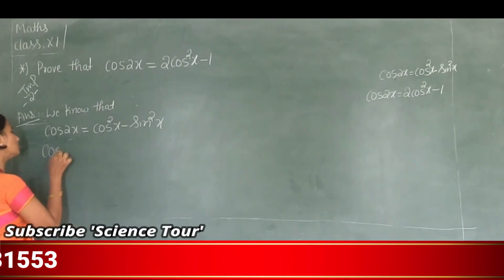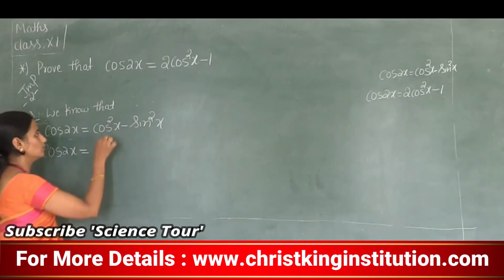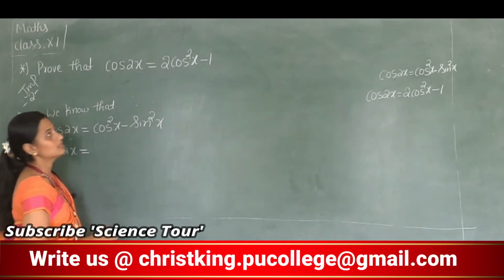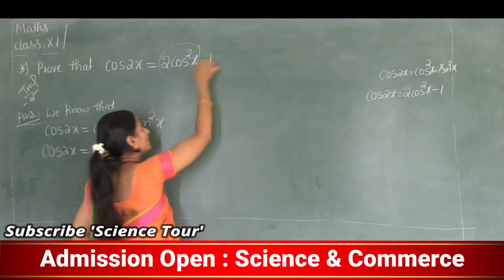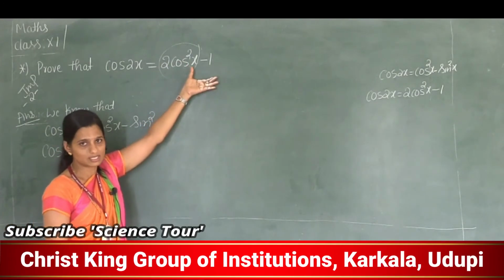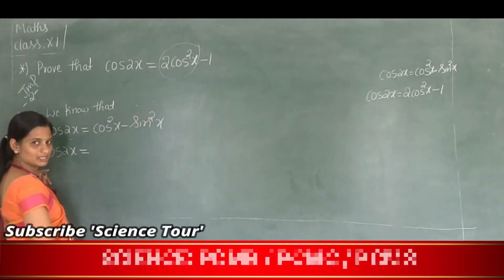So cos 2x is equal to cos square x minus sin square x. What I need is cos square x minus 1, which means in the answer I don't want sin square. But here it is sin square x.